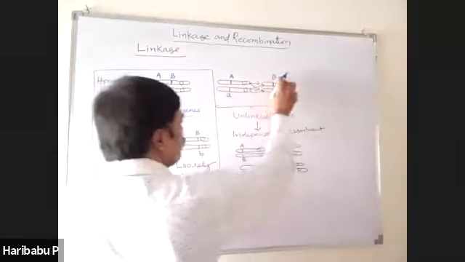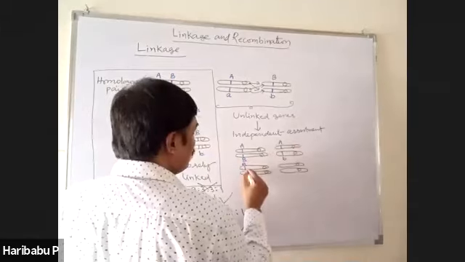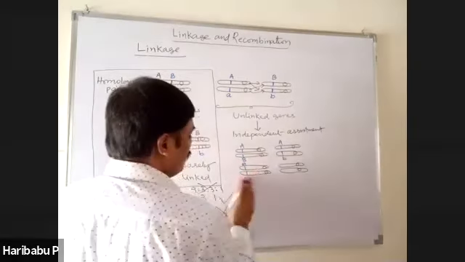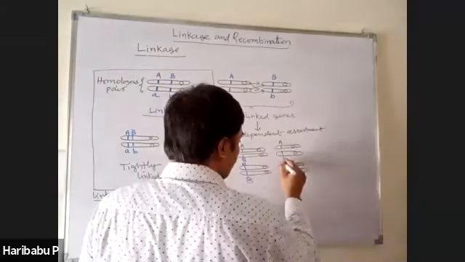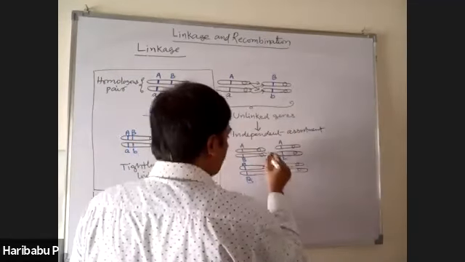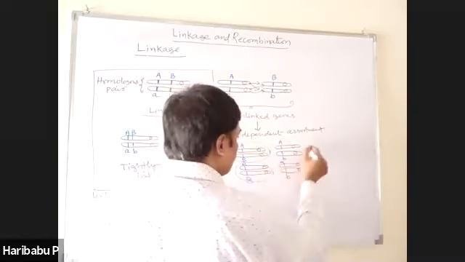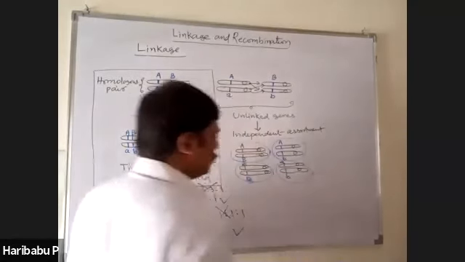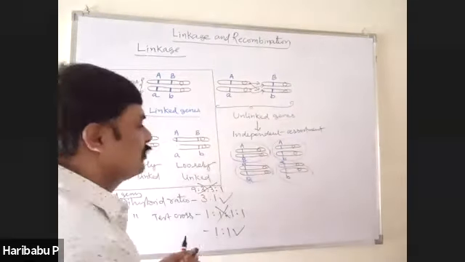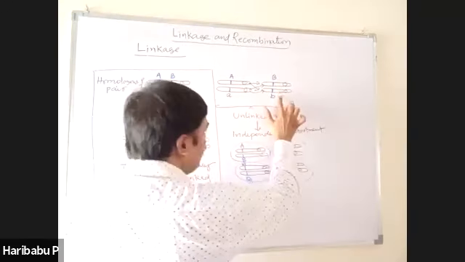This one with this one, small a, capital B. This one with this one, small a, small b. This is one gamete. This is another gamete. This is another gamete. This is another gamete. 4 types of gametes are produced if the genes are unlinked.